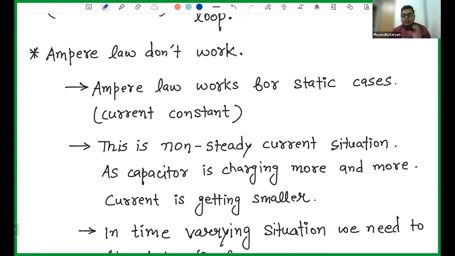So when you charge a capacitor, let's say you have this mobile phone and you are charging it. When it is at 0%, you have seen that it goes very rapidly from 0% to 30%. If you are charging it, it will go very fast from 0% to 30%. Then it will go slowly from 30 to 40,